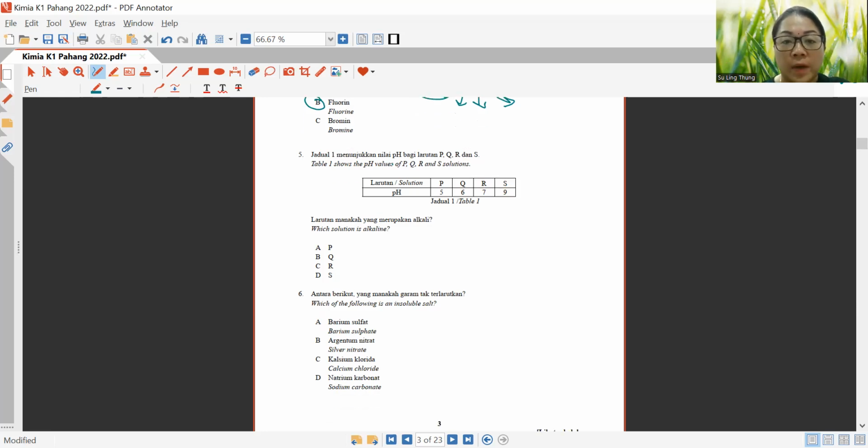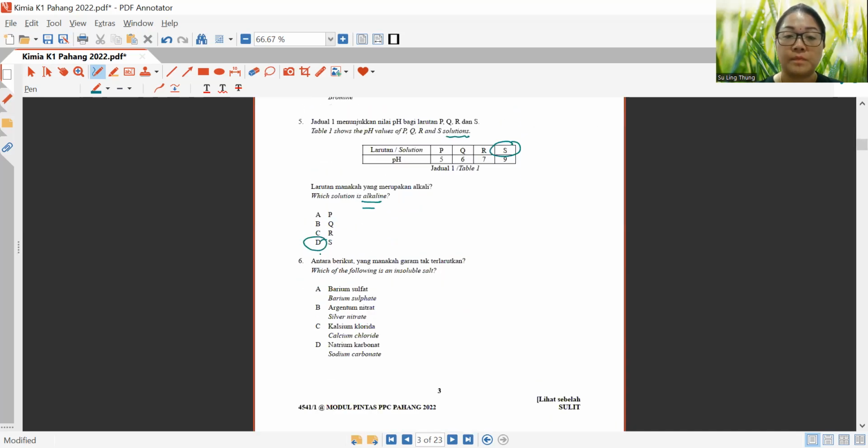Table 1 shows the pH values of P, Q, R, and S solutions. Now which solution is alkaline? We do know that in order for it to be an alkaline solution, it has to be above pH 7. So here is quite obvious. The answer is solution S, D. Now, let's look at question 6.